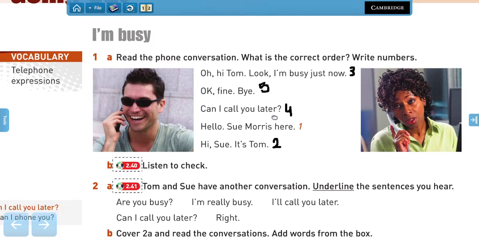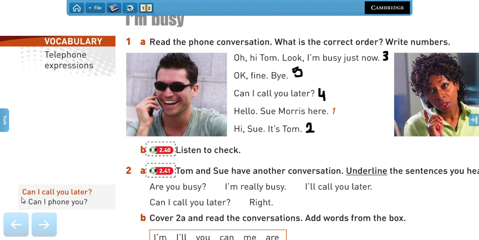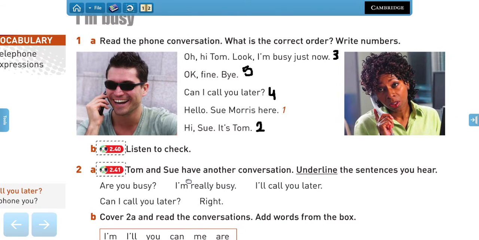Yes. Now, if you look here, we can also use this other expression. It says, can I phone you? Or can I phone you later? Phone, we know that it's a noun, right? Telephone, but we can also use it as a verb, right? Phone someone. Phone you, phone my sister, right? Now let's see. Tom and Sue have another conversation later on, right? Underline the sentences you hear.